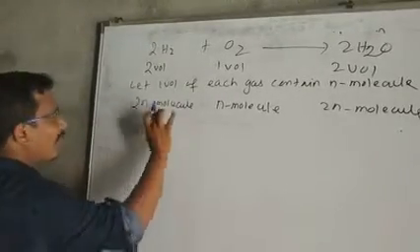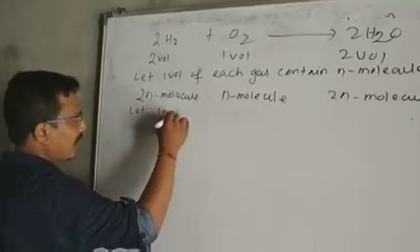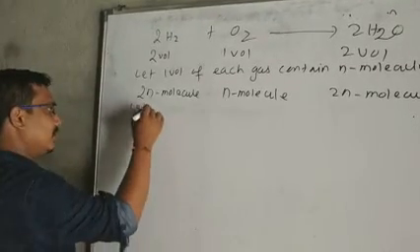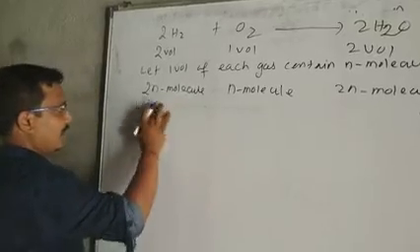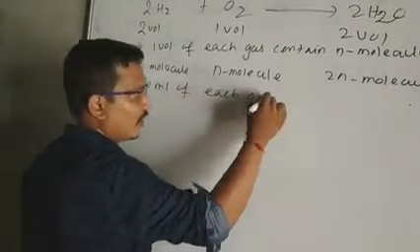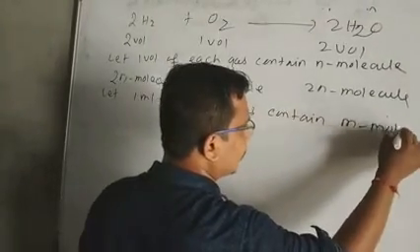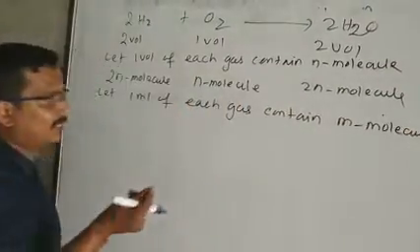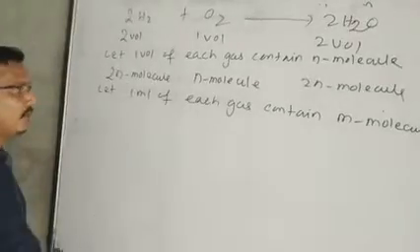Suppose we take 1 ml of each gas. Let 1 ml of each gas contain m molecules.